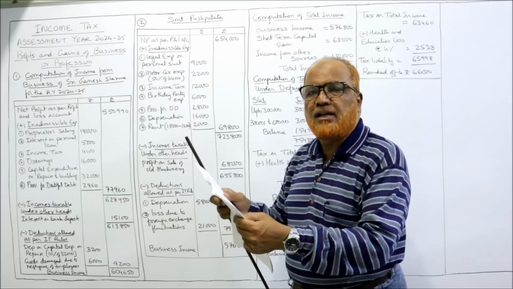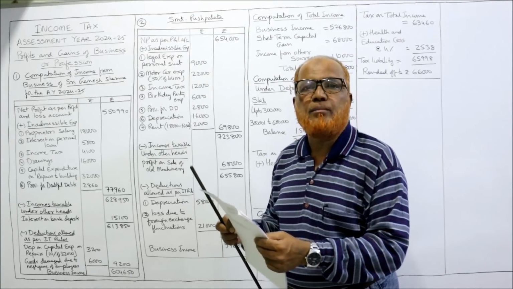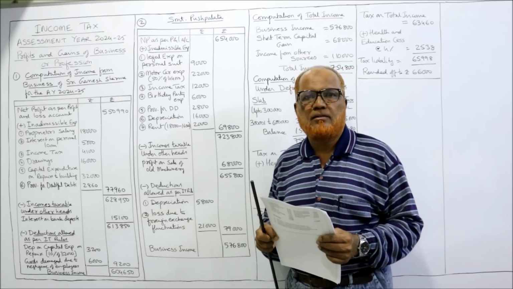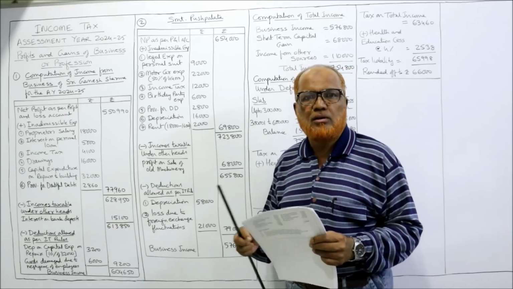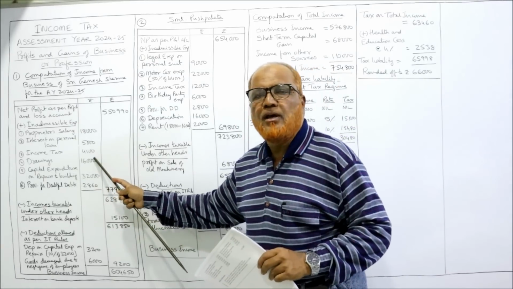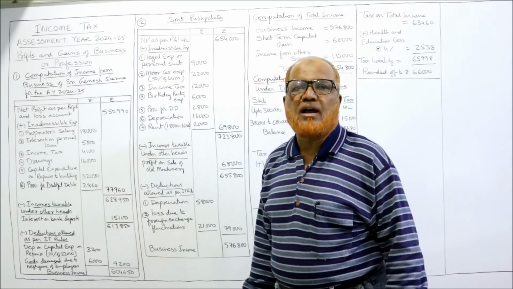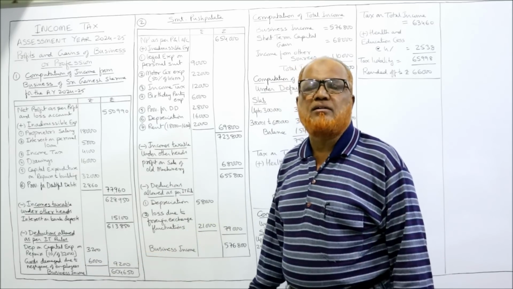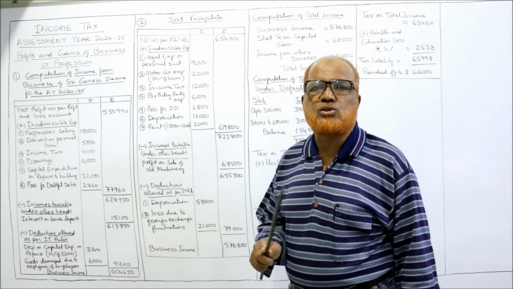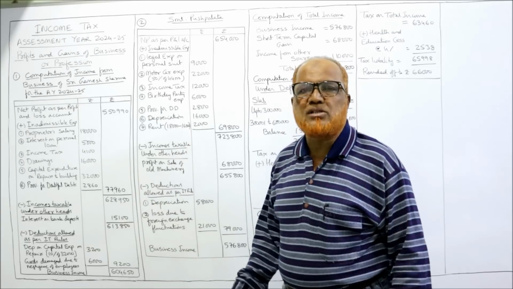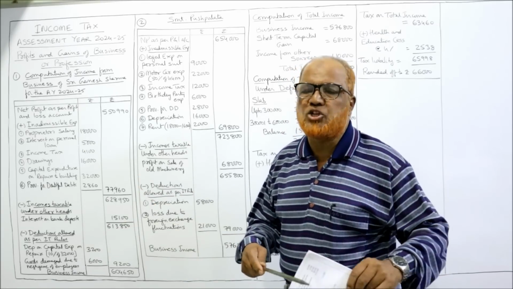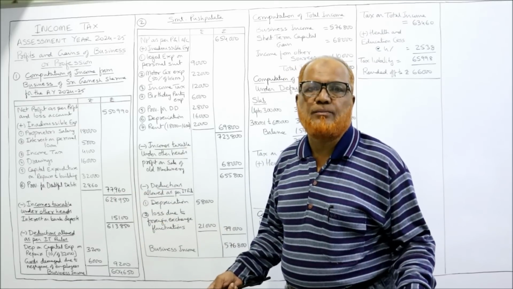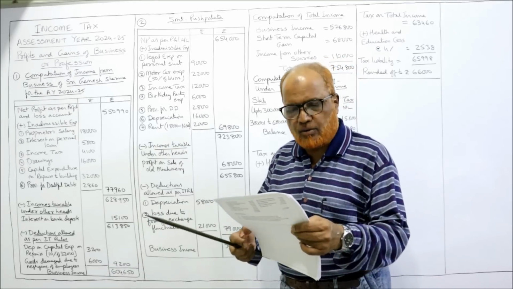Next comes printing and stationery, allowed. Income tax is disallowed. Income tax is a personal tax. It is not a business expenditure. So income tax, disallowed. After completing this, you must write in working notes. In examination, you must write: income tax is a personal tax, so disallowed. Interest on personal loan is a personal expenditure, disallowed. Proprietor's salary is a notional payment, imaginary payment, disallowed.